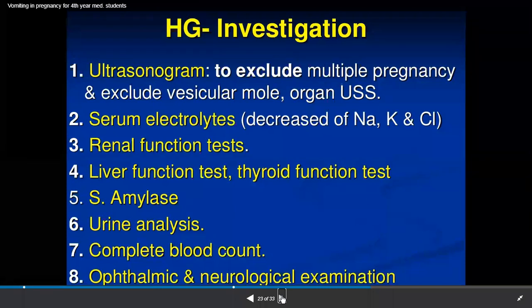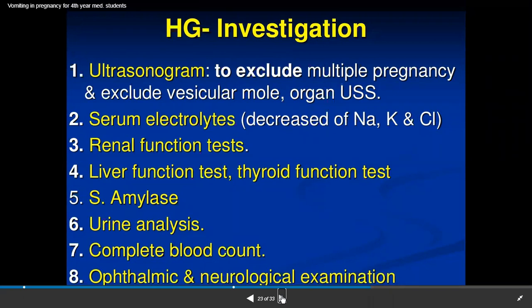Then ultrasound. Why are we doing ultrasound? What is the intention? Always when we say to do an investigation, why are we saying this? First of all, we are advising ultrasound, but why? To exclude multiple pregnancy or to exclude vesicular mole. A vesicular mole is the hydatidiform mole where the chorion is not developing properly. I have given the example of vesicular mole in the second introduction part.